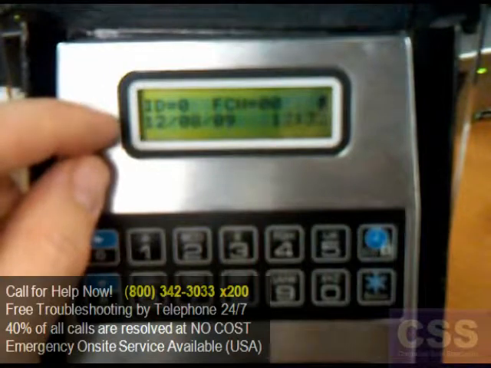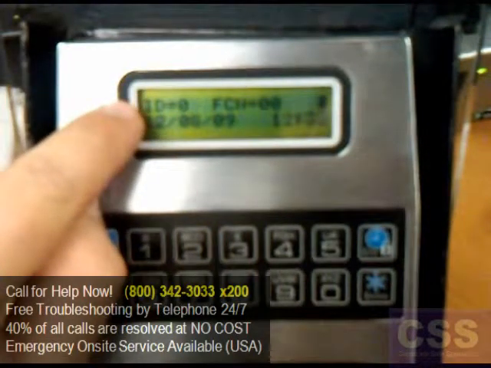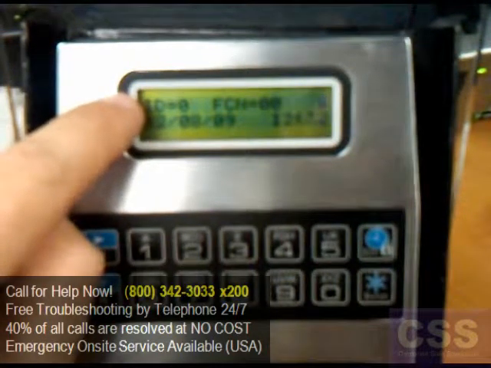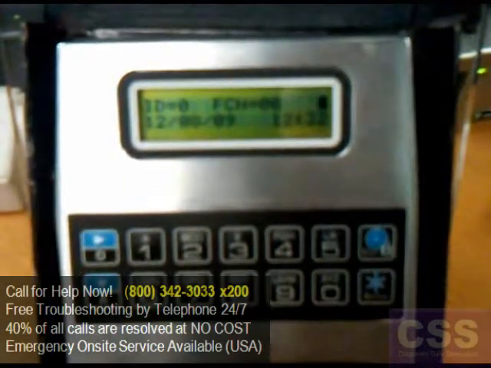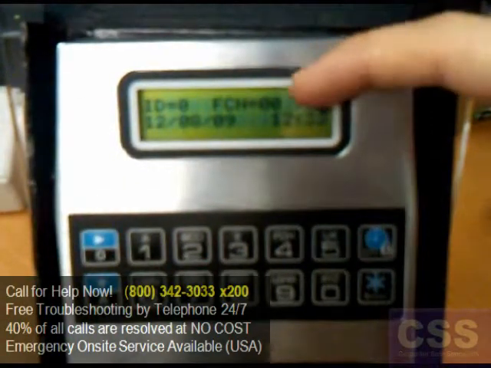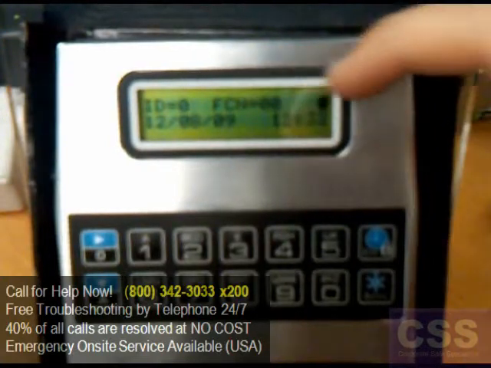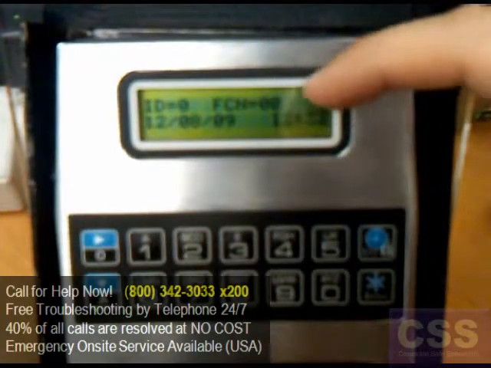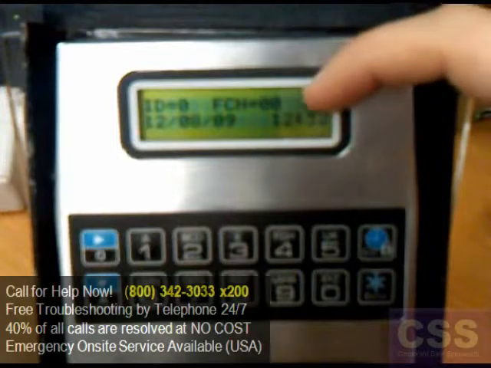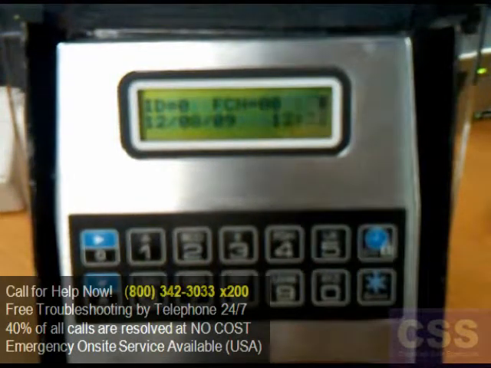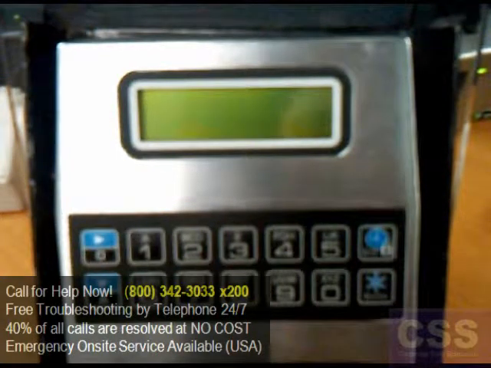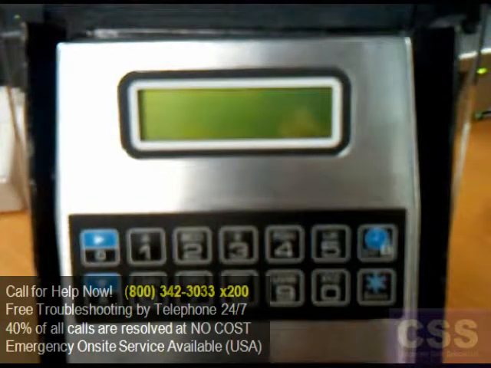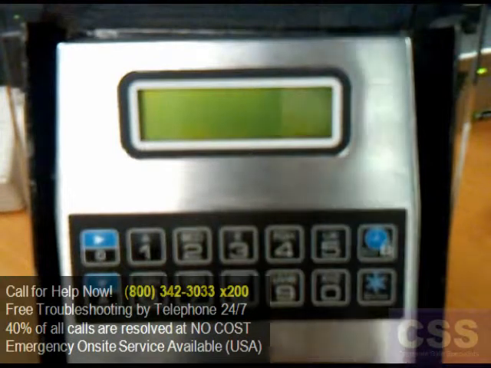What this states is the ID number of the user who performed this action. In this case, it was ID equals 0, so it's the master user. The function code, FCN equals 00, means that function 00 was performed by user 0. Looking at my audit code reference chart, I see that 00 is combination entry.